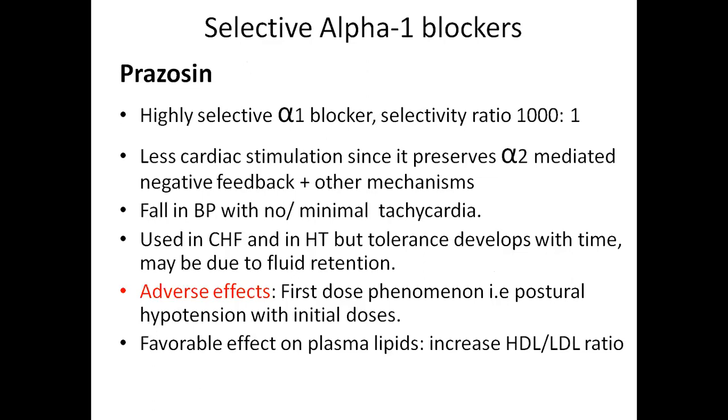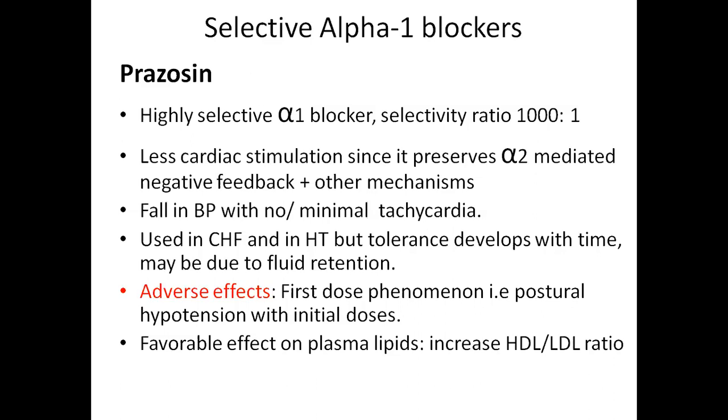Selective alpha 1 blocker, prazosin. It is a highly selective alpha 1 blocker, selectivity ratio 1000:1, with less cardiac stimulant action since it preserves alpha 2 mediated negative feedback plus other mechanisms.